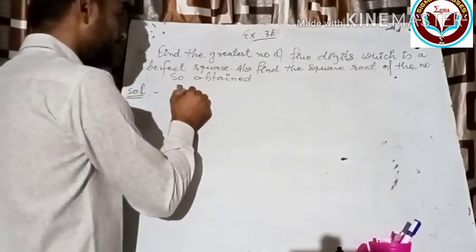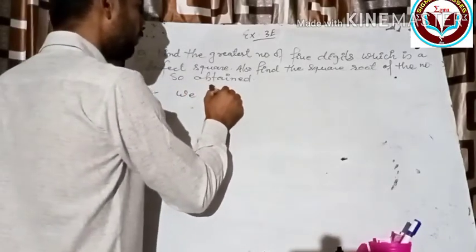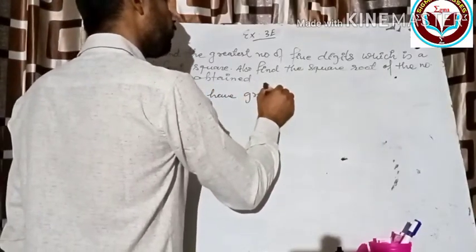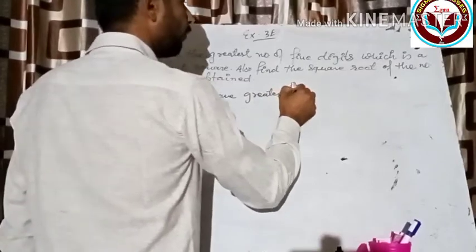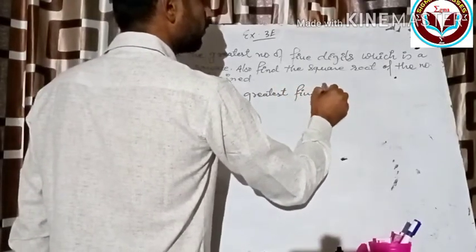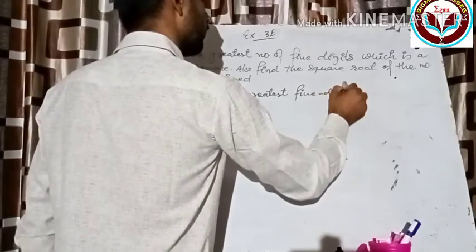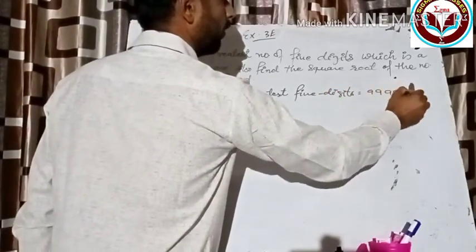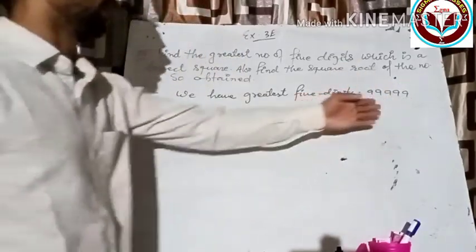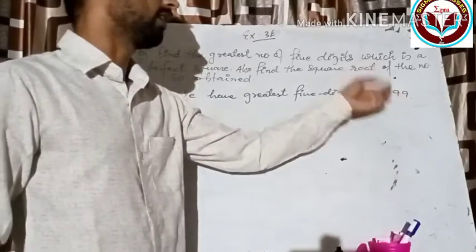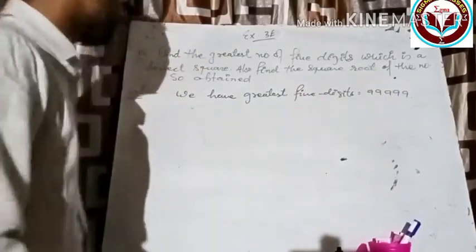We have the greatest 5 digit number. You know the greatest 5 digit number? Yes, 5 times 9, 1 2 3 4 5. It will be the number which has 5 digits, and it is the greatest 5 digit number. Okay, now see.